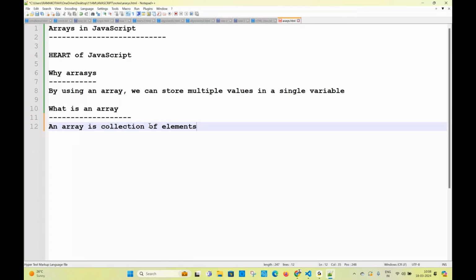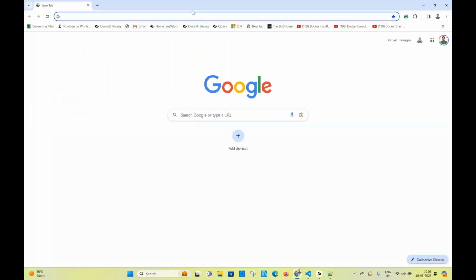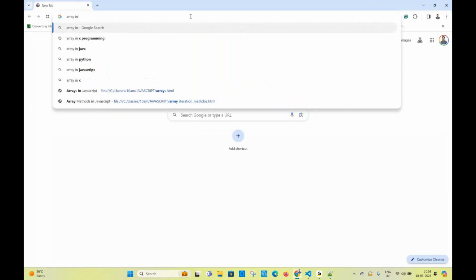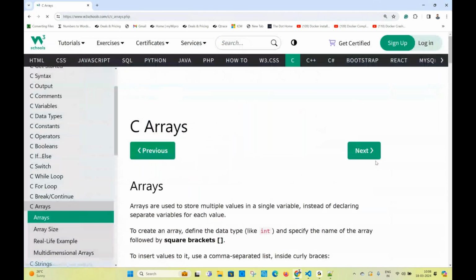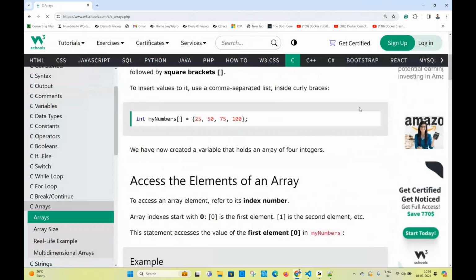Why am I asking you? Maybe, do you know the array syntax in C language? Okay, one minute. Array in C language. Arrays are represented by using square brackets.